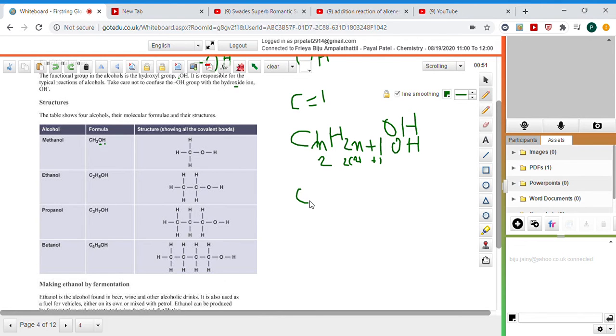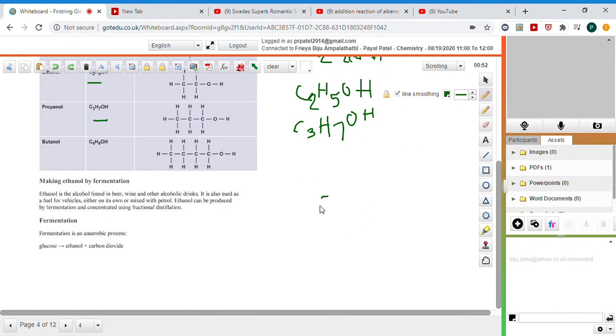So C2H5OH is ethanol. If we put 3, C3, 2 by 3 is 6 plus 1, 7, and OH. It's propanol. So the general formula of alcohol is CnH2n+1OH, right?